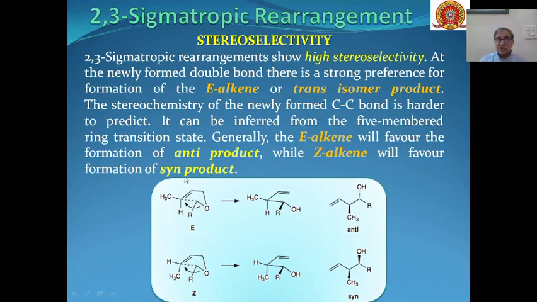For example, you can see over here, this is an E-alkene, and after going through 2,3 sigmatropic rearrangement, we will get this product, and this product is equivalent to an anti product. Whereas if you have a Z-alkene, then we will get a syn product of this type. So E will give you anti, Z will give you syn. So that is why the stereoselectivity is very high in this type of reaction.